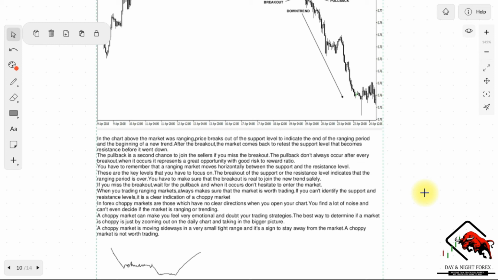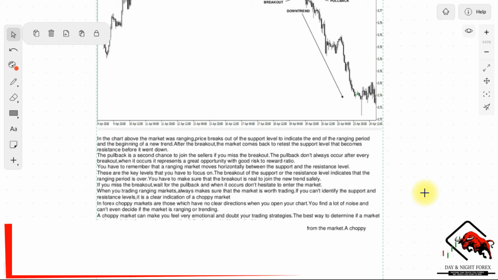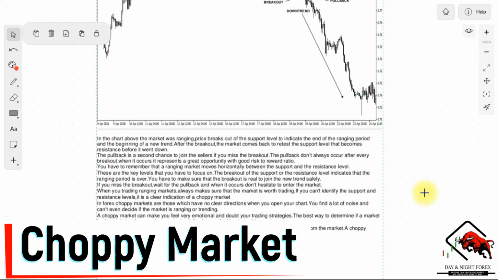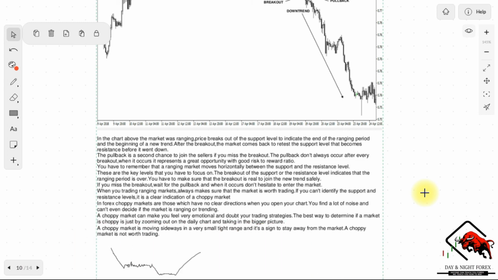So if you can't identify the support and resistance levels, it is a clear indication of a choppy market, and those, as I said, we do not touch. In Forex, choppy markets are those which have no clear direction. When you open your chart, you find a lot of noise and you can't even decide if the market is ranging or trending. So a choppy market can make you feel very emotional and doubt your trading strategies.